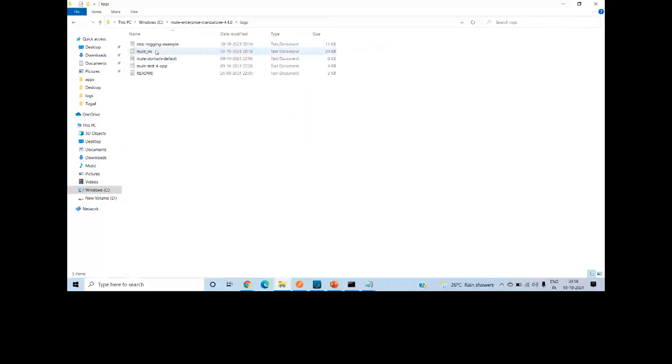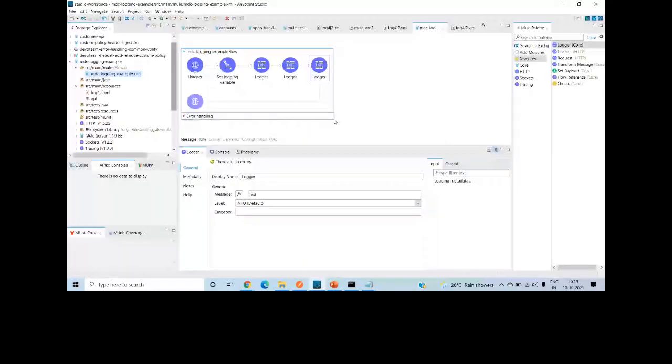That's why MuleSoft has introduced a component called tracing. Apart from that, it also comes with some other components, like you can remove the logging variable and you can clear the logging variable. If you put clear after this log, and after that you put any event, then it will not log that UUID, right? Remove means it will completely remove that variable from your log. So that's a difference.